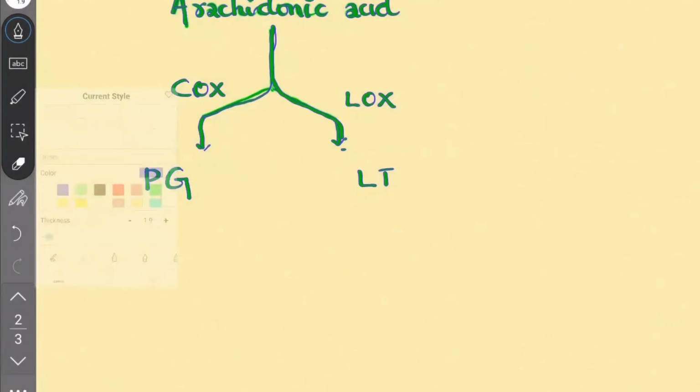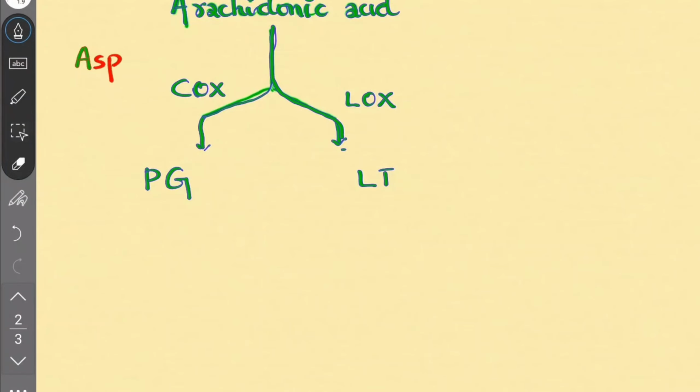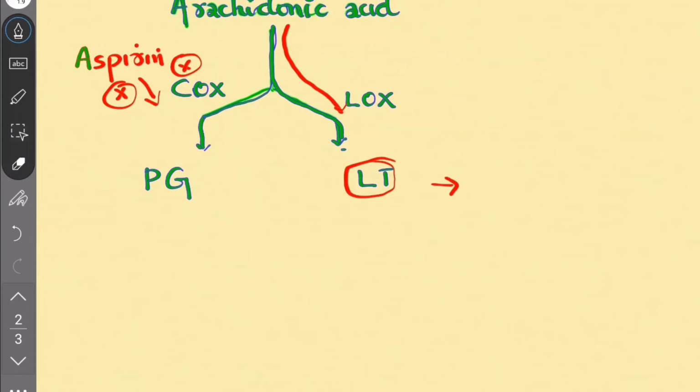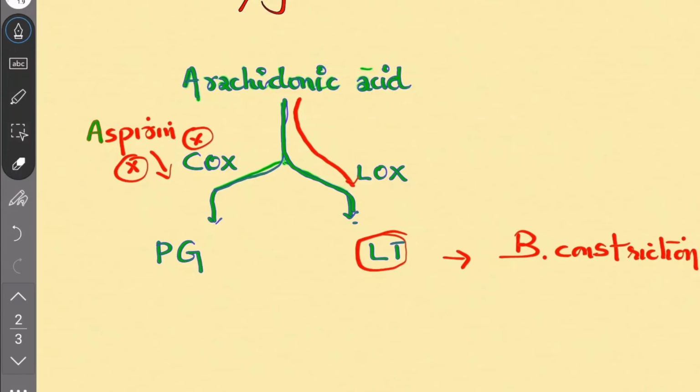So if a drug like aspirin blocks the COX pathway, automatically the other pathway will take over and leukotriene formation will be higher. That can trigger an attack of asthma because these cause bronchoconstriction. These are the triggering factors, so there are chances it can cause such problems.